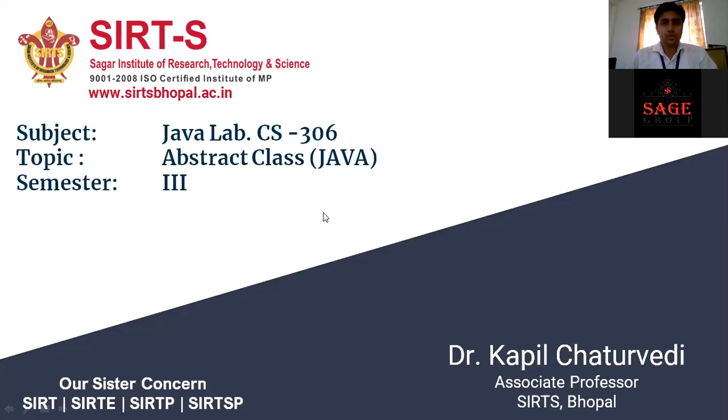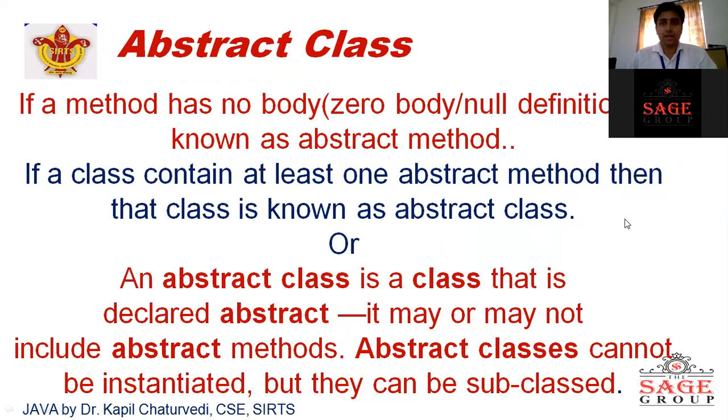So let's start. What is abstract class? As per the official definition of abstract class, we say that if a class contains at least one abstract method, then that class is known as abstract class. But there is a question: what is abstract method? That is the definition of abstract class. If a class contains at least one abstract method, then that class is known as abstract class.